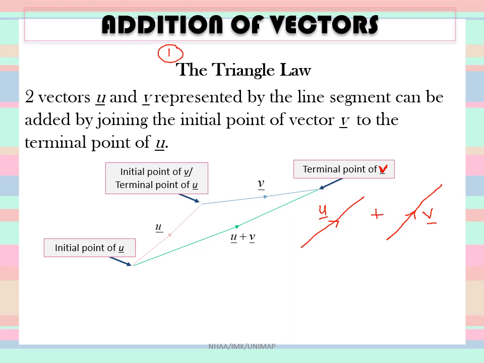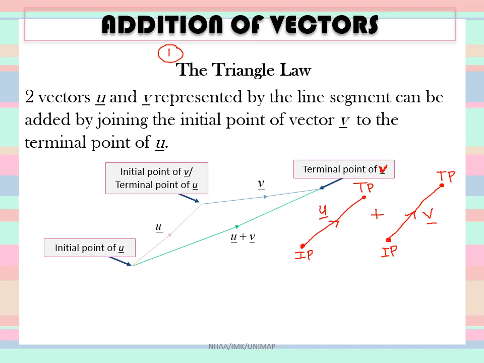We know that each vector has an initial point and a terminal point. Same goes for v here: it has the starting point, the initial point, and it has the terminal point.